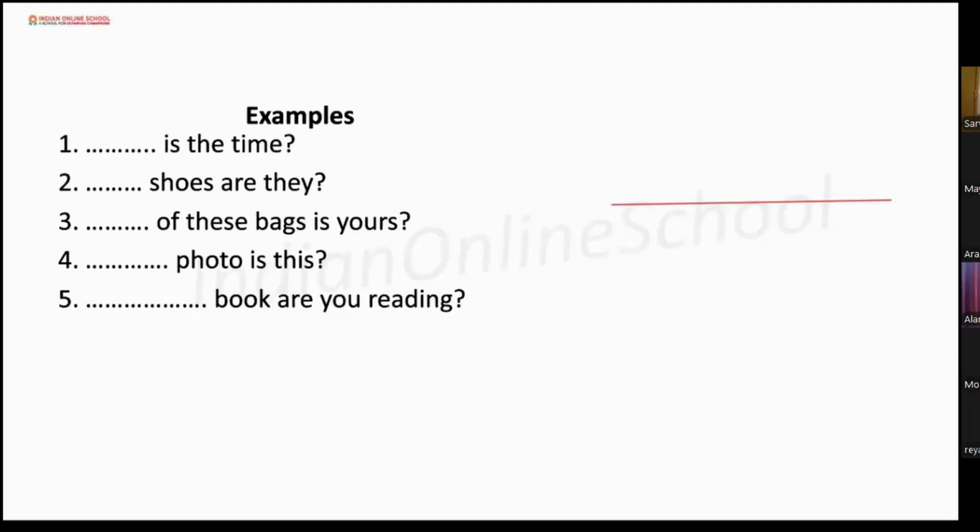The next one, fourth one. Dash photo is this? Whose photo is this? Now we will do the last one, the fifth one. Dash book are you reading? Which book are you reading? So what, whose, which are the examples of interrogative adjective.